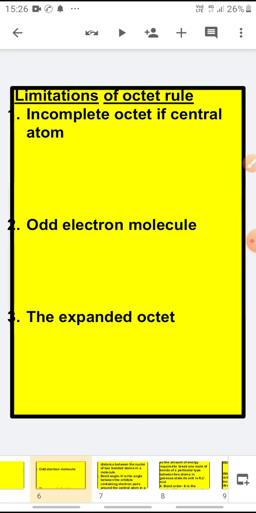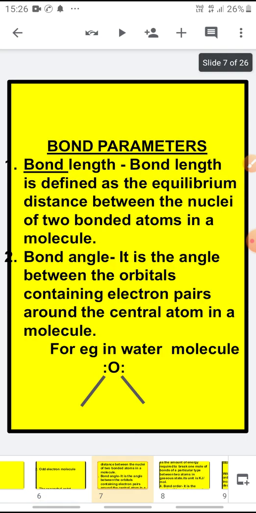We'll discuss all these in detail when we reach VSEPR theory. We'll discuss in detail. These are the limitations, you kindly note down.